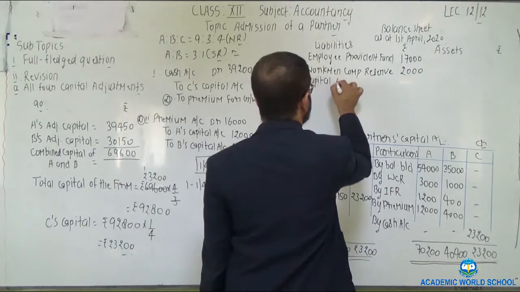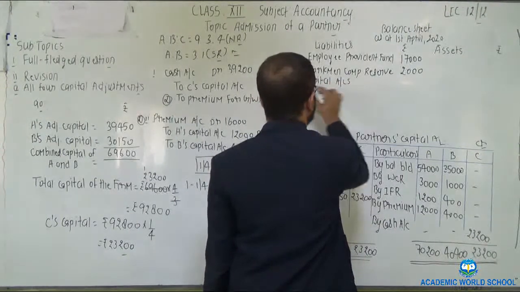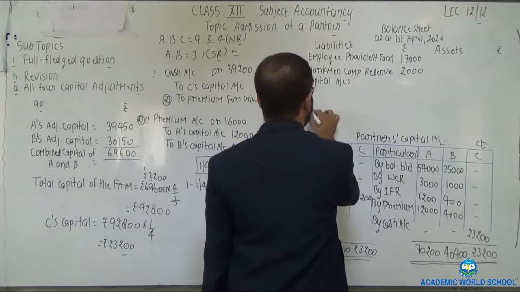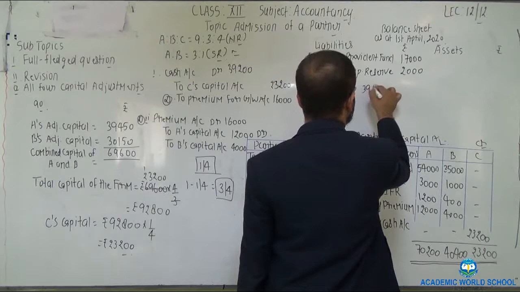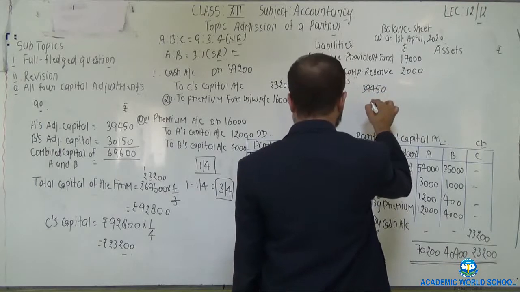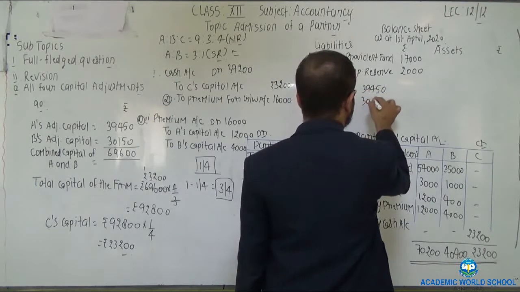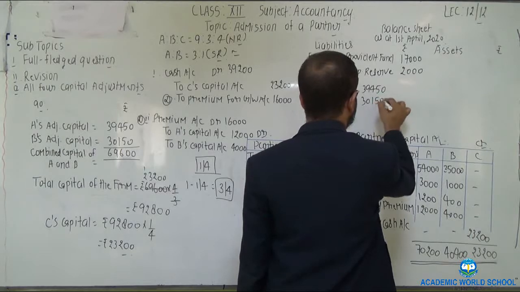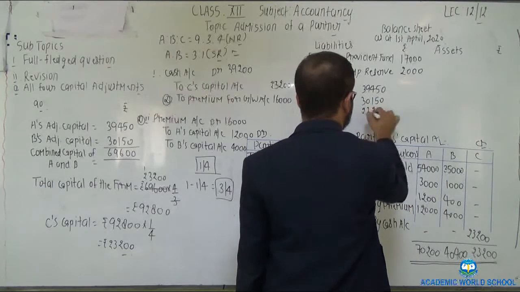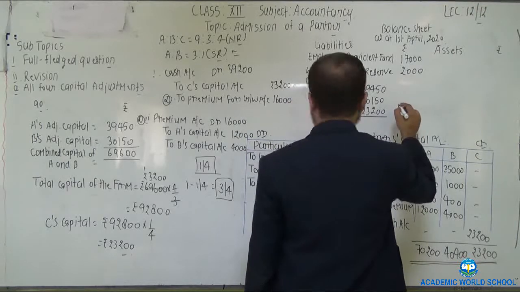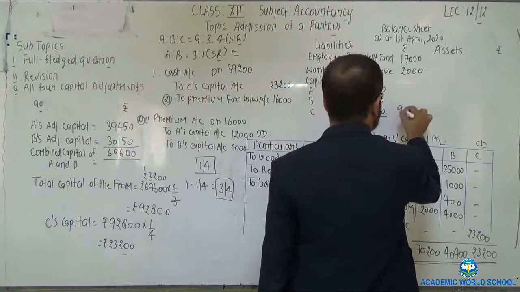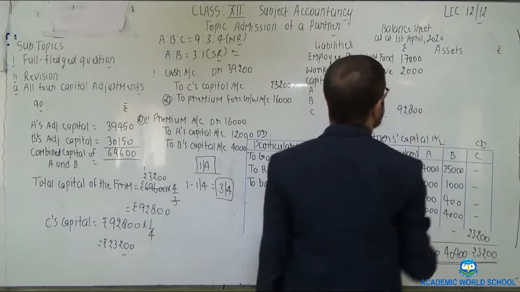So capital balances of three partners A, B and C. A's closing capital was 39,450, B's closing capital 30,150 and C's closing capital 23,200. Total was 92,800.